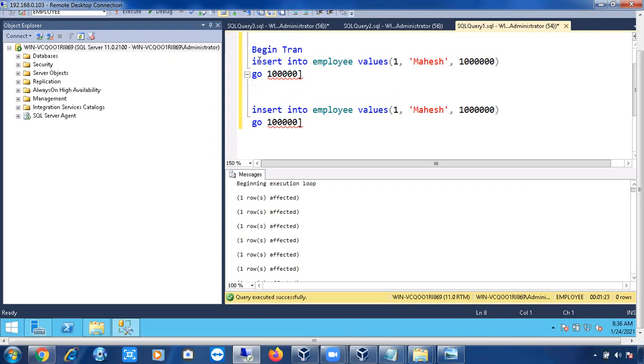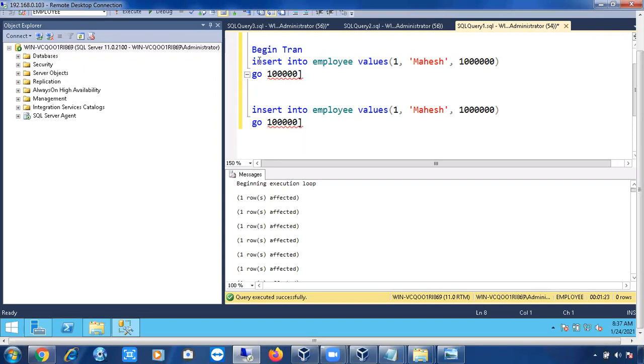Why? Because you don't want to make the transaction an implicit or committed transaction. You want to make it an uncommitted transaction. If you don't give begin tran and commit, SQL Server will add both commands.